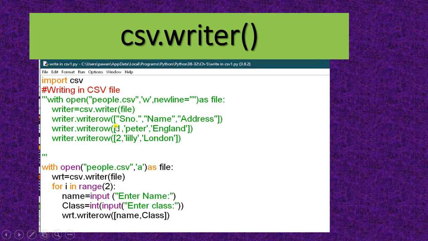And if you want to write the data according to the user, then you have to use a loop. With the loop, at the end you will write the data in the form of a list. So here in the second program, the loop will run 2 times. It will ask for name and class 2 times, and at the end it will write the row in this file. So this is the writer.